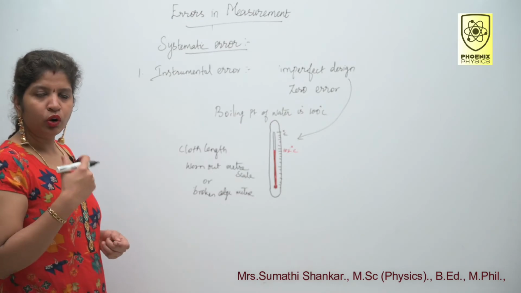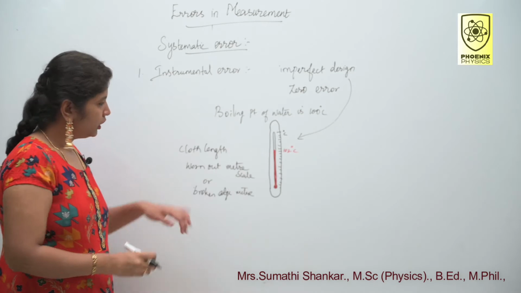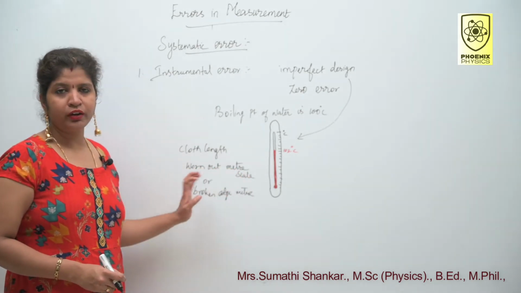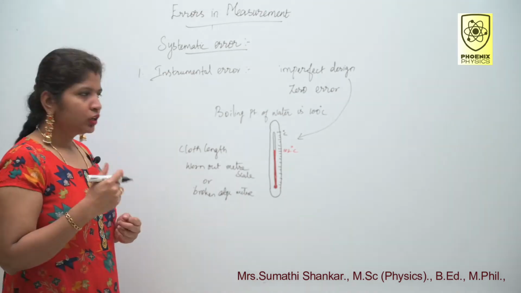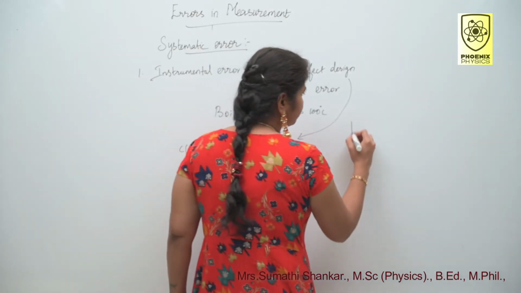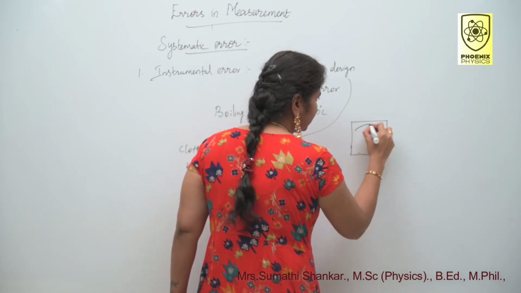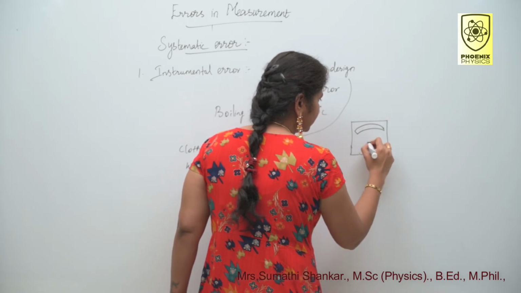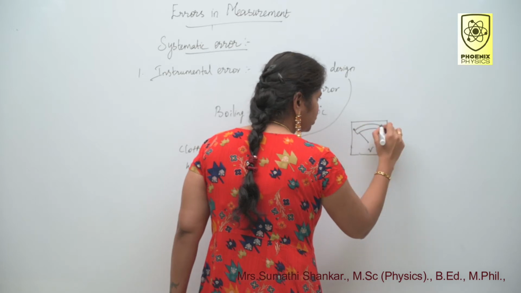Next, I want to measure the cloth length with a worn out meter scale or broken edge meter scale. What happened? Get error, right? Consider this as a voltmeter and this is our scale. Here this is my pointer. You can measure the values up to 3 volt.